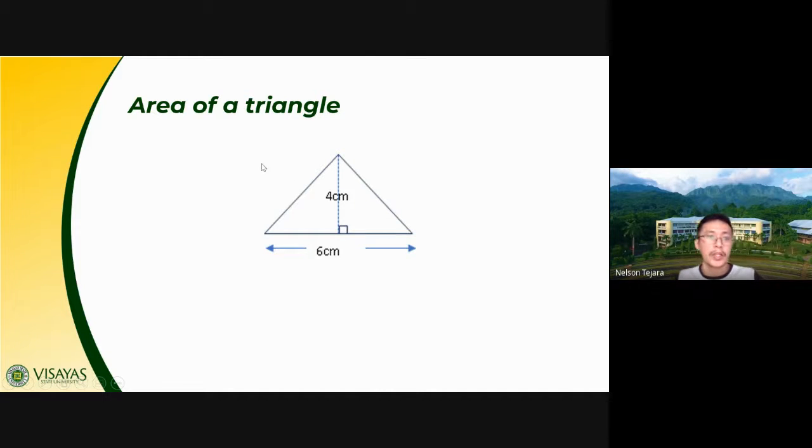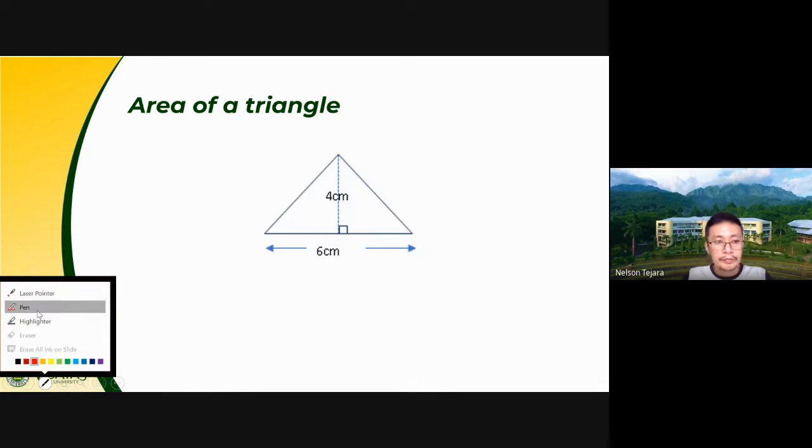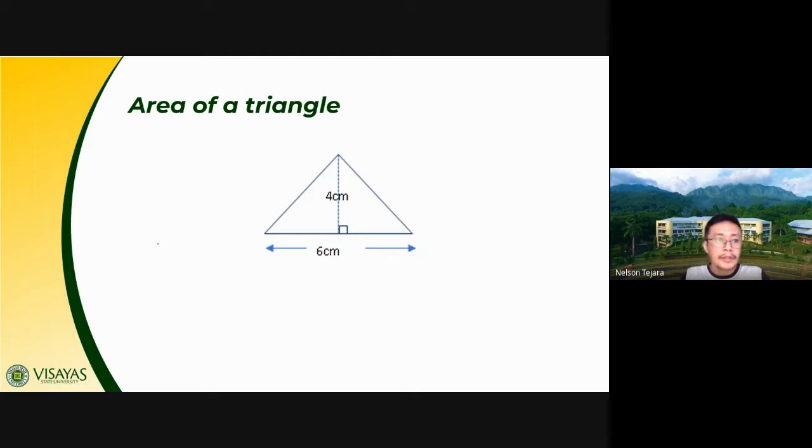Given, class, this figure, I want you to compute for the area of this triangle with a height of 4 centimeters and a base that measures 12 centimeters. As for perimeter, we don't have to square.